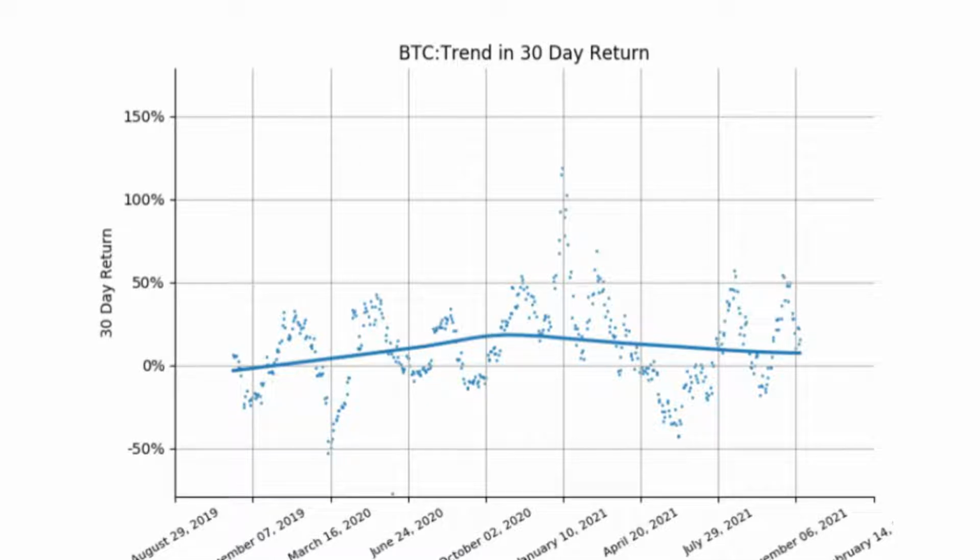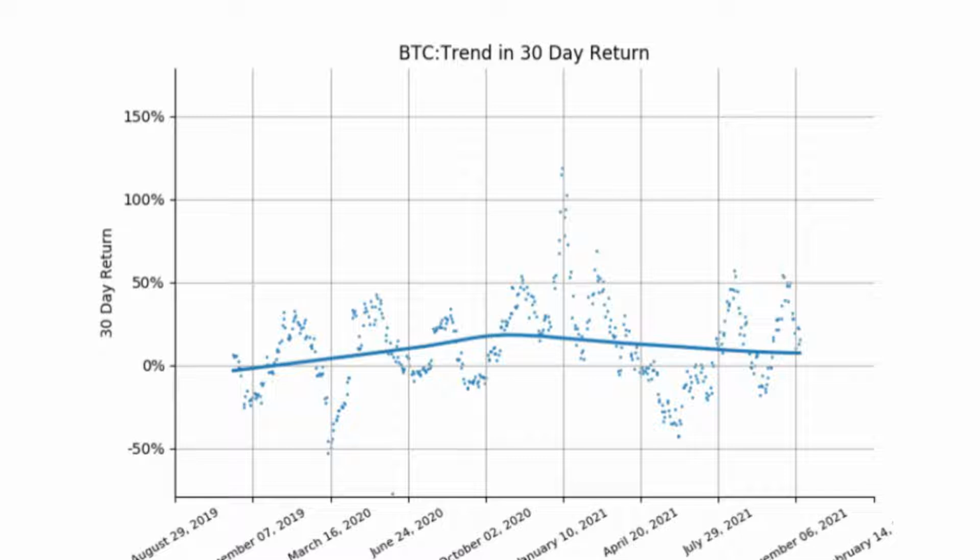So what we have done here is calculate the rolling 30-day return for each day in this 2-year period. So we have 365 into 2 data points here, and each of these data points signifies the return in the previous 30 days. So that is for the BTC.